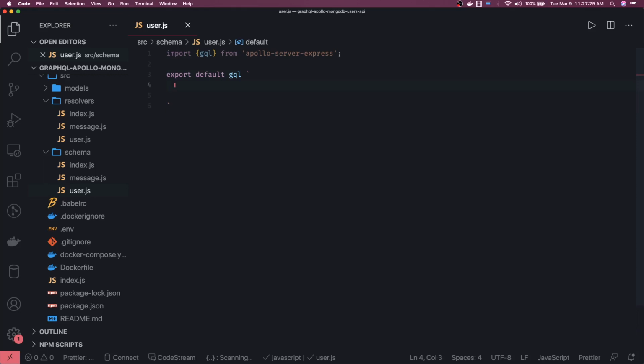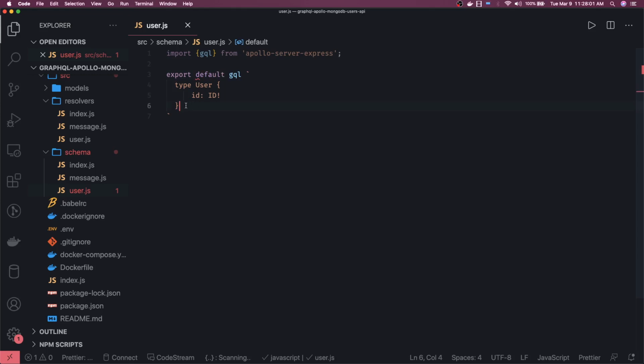So our types can be simple. Let's see what all types we are going to have. We have the user, right? So a simple type user, this is an object type. Here we have an ID which is required. Why is it creating a problem? Export default gql. Okay, we'll see about it. Export default gql, and we have this type user.